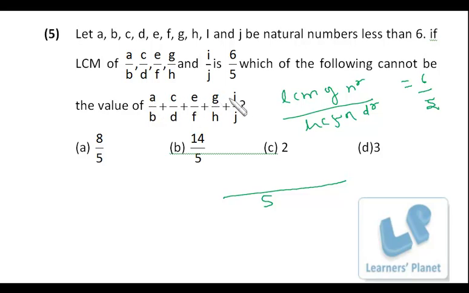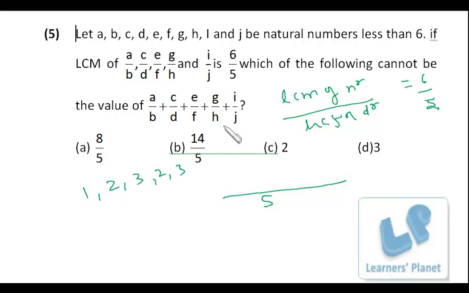Now A, C, E, G, I, all of these are in the numerator and their LCM is 6. For that we need to have the numbers as a combination of 1, 2, 3. Two numbers can be repeated, maybe 2, 3, something like that. But more than 3 is not possible, because if we take 4, the LCM will not be 6. In that case the LCM will go to 12. So these are the possibilities. More 1s can be there, more 3s can be there, but the numbers will be from 1 to 3.